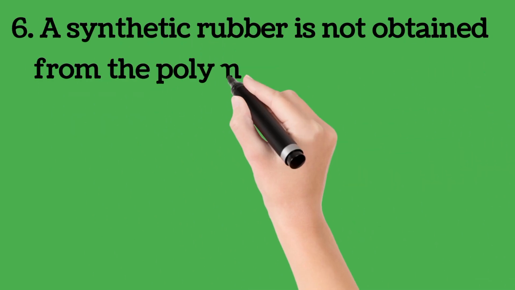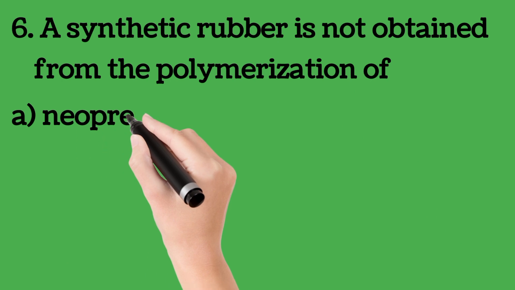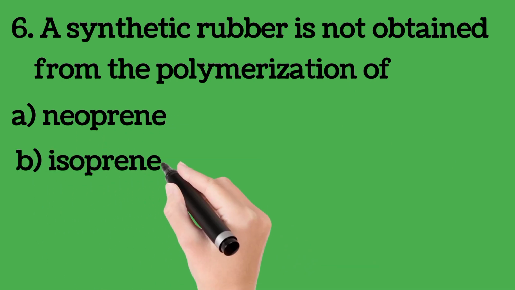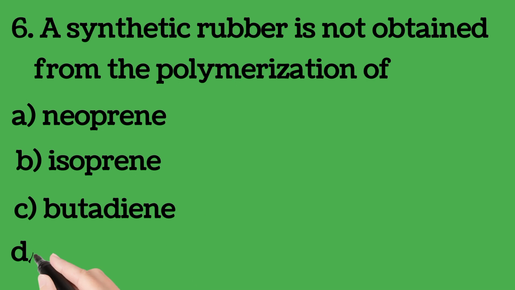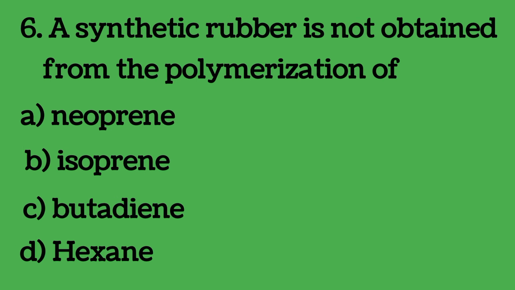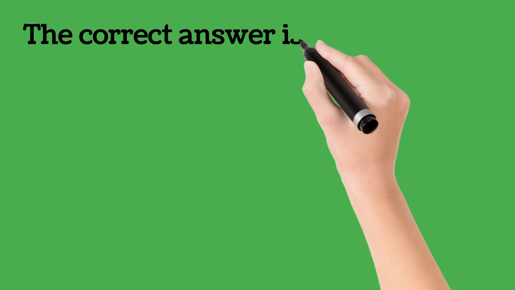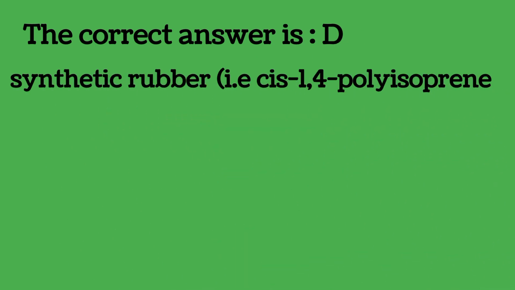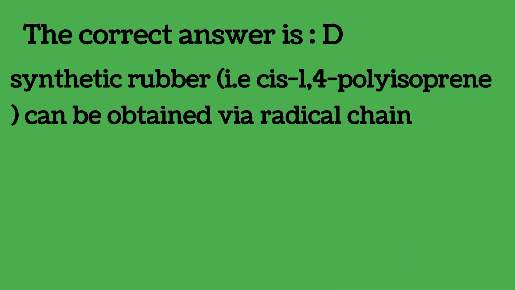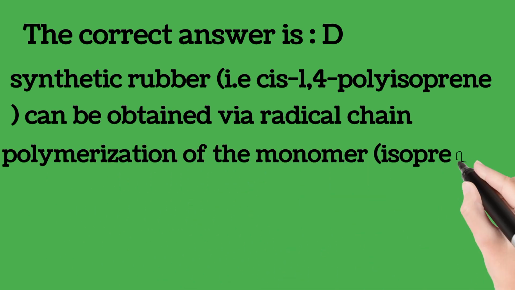Number 6. A synthetic rubber is not obtained from the polymerization of: neoprene, isoprene, butadiene, hexane. Of course, the answer is obvious. What's the correct answer? Let's go. The correct answer is D. Synthetic rubber, that is cis-1,4-polyisoprene, can be obtained via radical chain polymerization of the monomer isoprene. Next question.